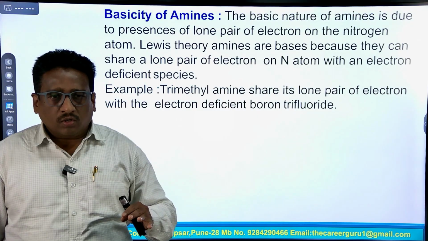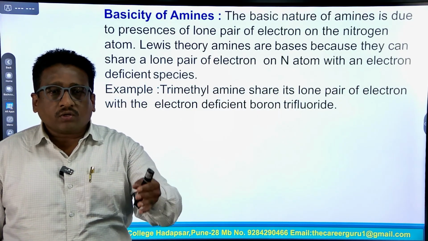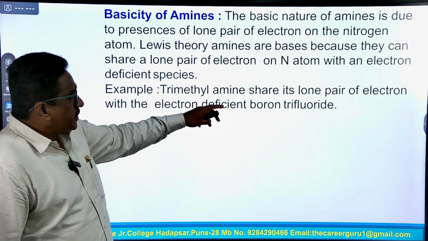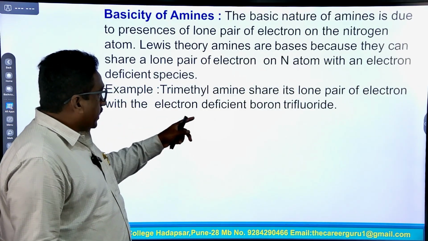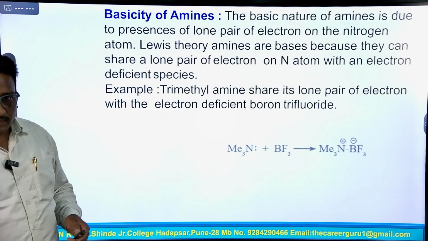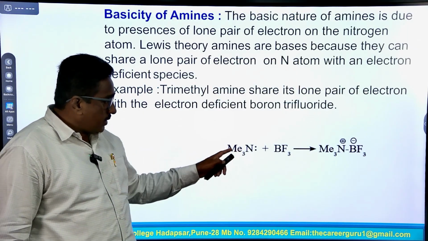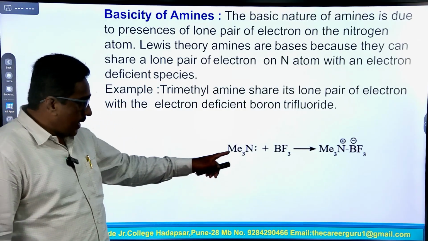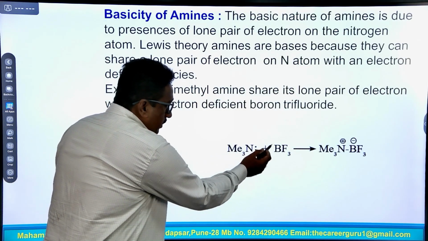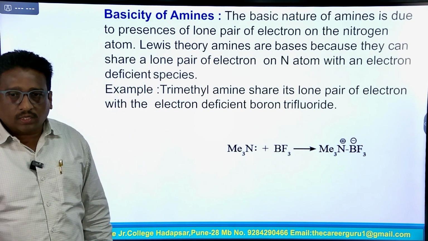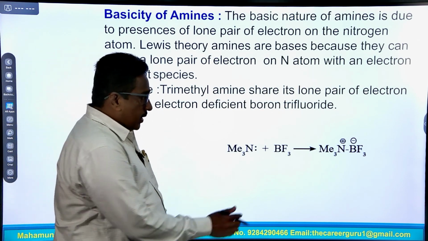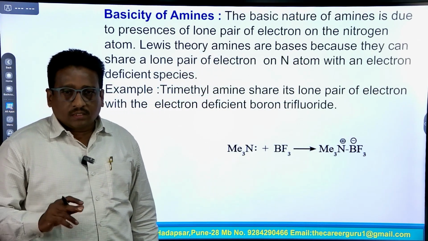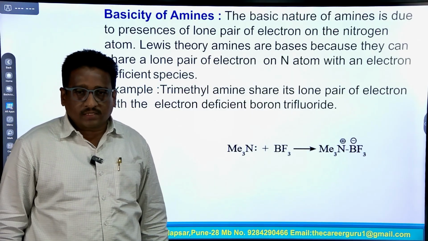This lone pair of electrons, they donate towards which atom? The electron deficient species. For example, trimethylamine shares its lone pair of electrons with the electron deficient boron trifluoride. For example, this Me3N, trimethylamine, reacts with BF3, boron trifluoride, and the lone pair of electrons on nitrogen shifts towards boron, the electron deficient atom, to form Me3N+ BF3-. So, this is the donation of a lone pair of electrons, as they are basic in nature.